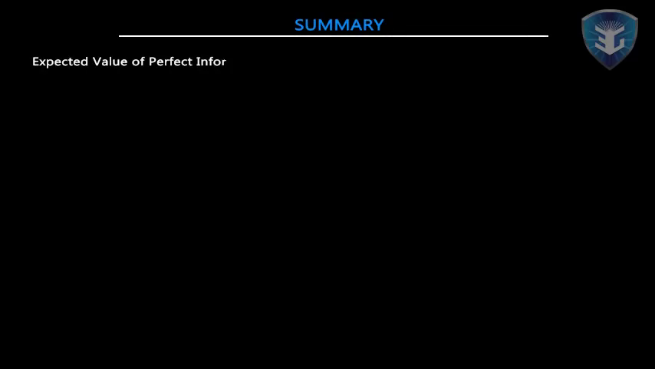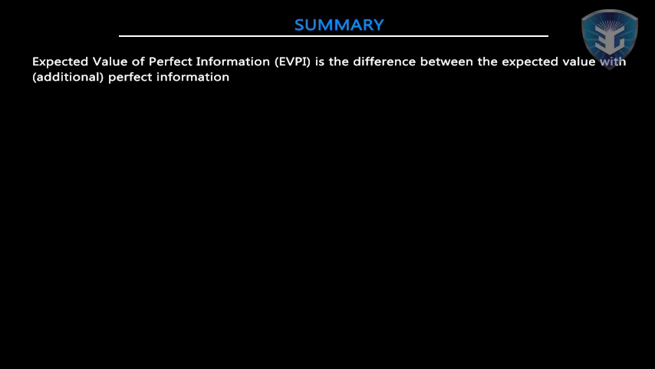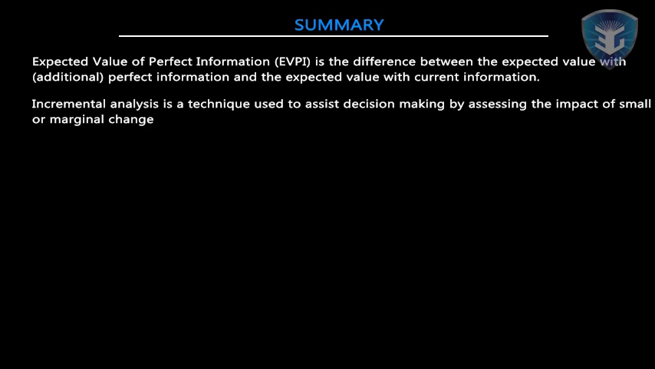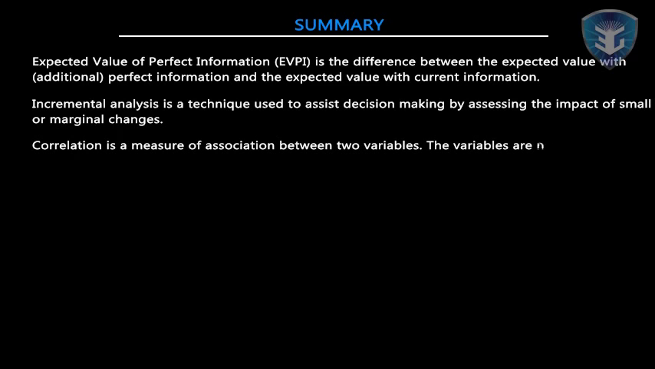Now, in the end, let us summarize what we have learned in this lecture. Expected value of perfect information, EVPI, is the difference between the expected value with additional perfect information and the expected value with current information. Incremental analysis is a technique that is used to assist decision making by assessing the impact of small or marginal changes. Correlation is a measure of association between two variables. The variables are not designated as dependent or independent.